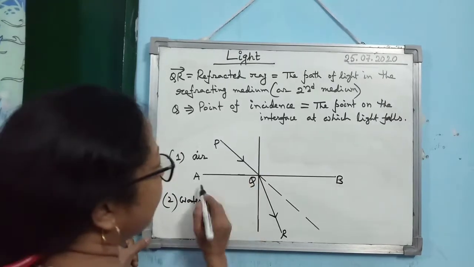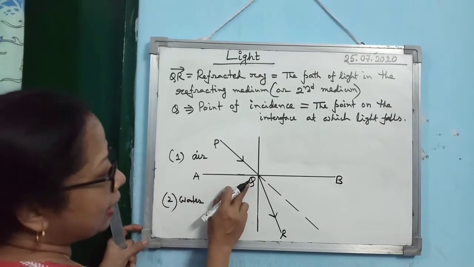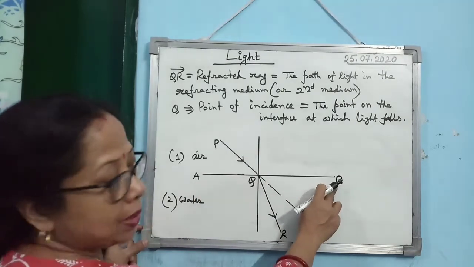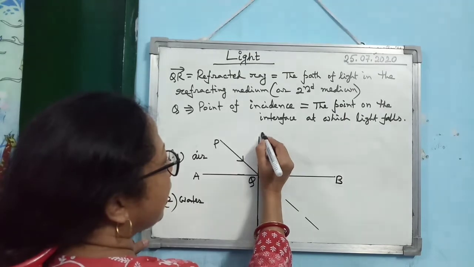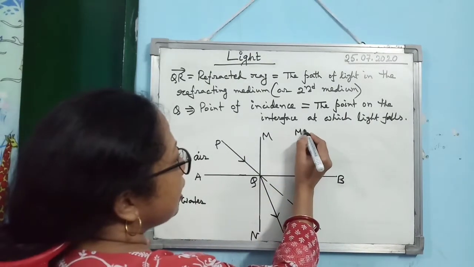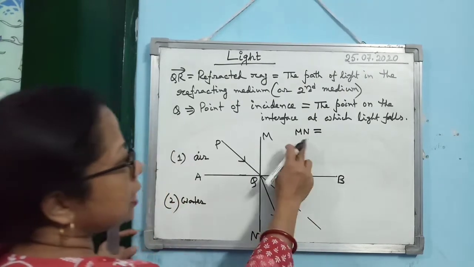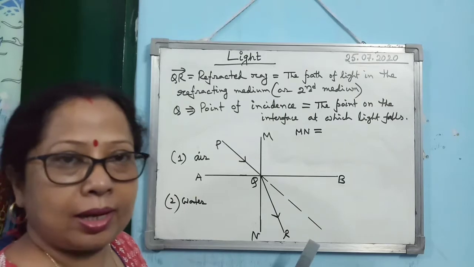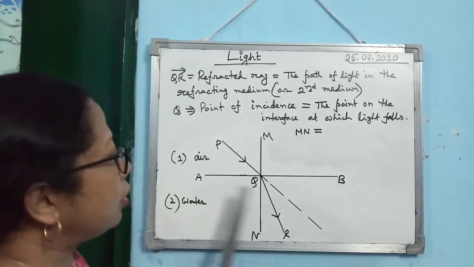Now you see what I have done. At the point Q, I have drawn a perpendicular on interface AB. So this is known as the normal. Alright. So you see here MN. Here you see I have not given an arrow because MN is not a light ray. It is just a perpendicular drawn on AB.